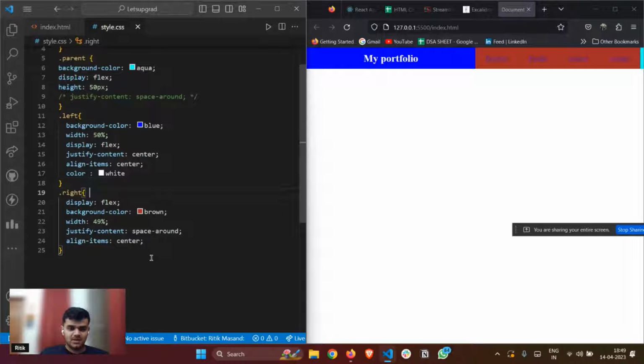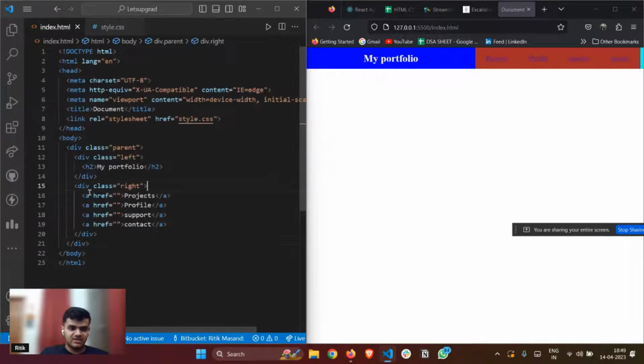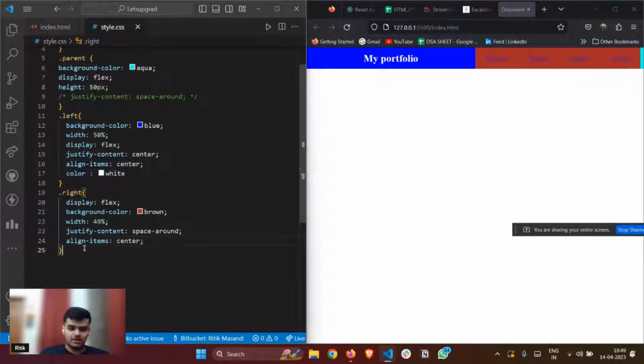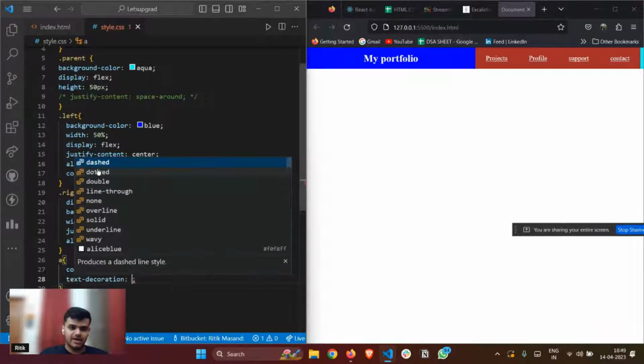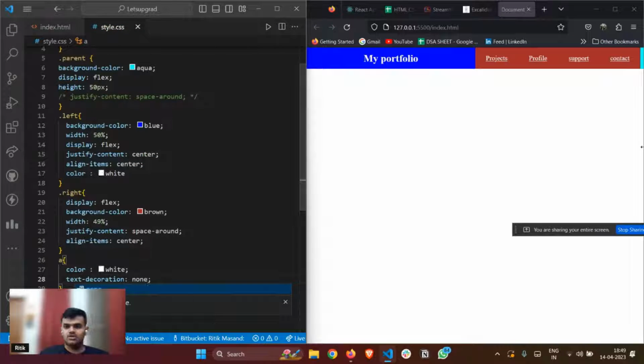Also here in the rightmost part, I have these anchor tags, right? So what I'll do is I'll select anchor, and remember this property. First of all, I'll make the color of the anchor tags white, and I want to remove this underline. For removing the underline, you have a property called text decoration, and if you do text decoration none, the underlines will be gone from here. As simple as that.